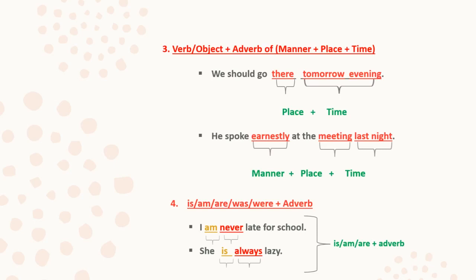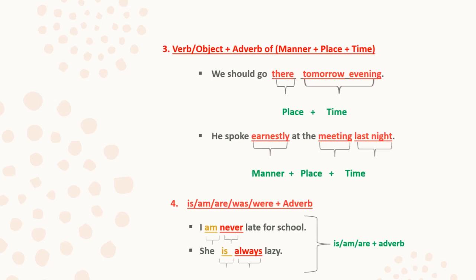Now the fourth point. In the fourth point, you can see there are some auxiliary verbs, right? Auxiliary verbs like is, am, are, was, were, plus an adverb. Now, if verbs like is, am, are, was, were are there in a sentence and they act like main verbs, you remember, they act like main verbs in the sentence, then in that case adverbs are placed after the verb.